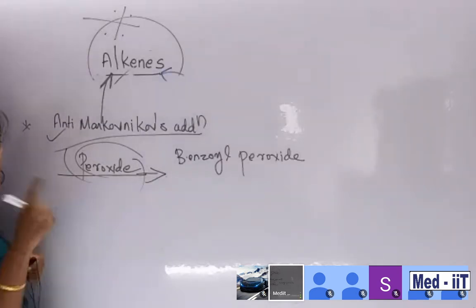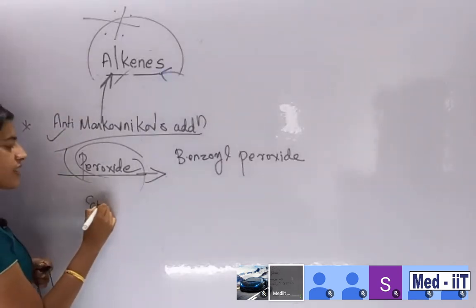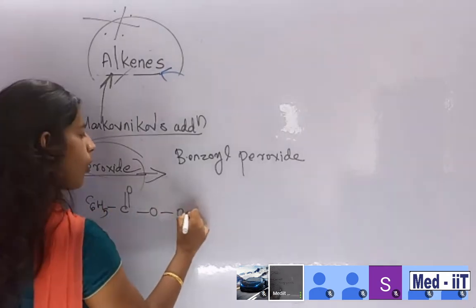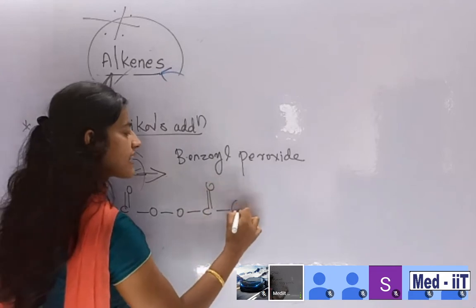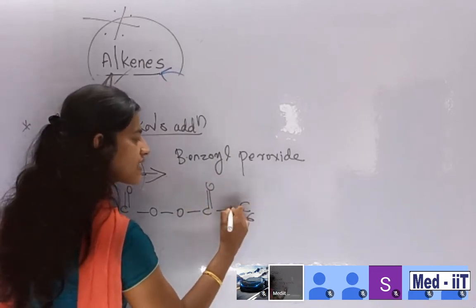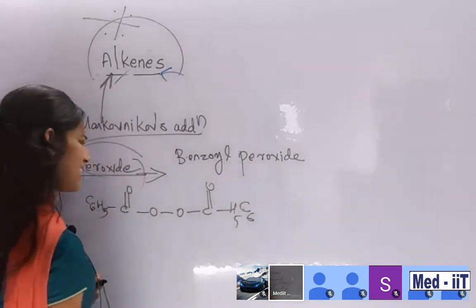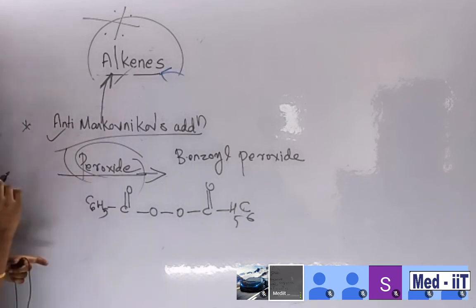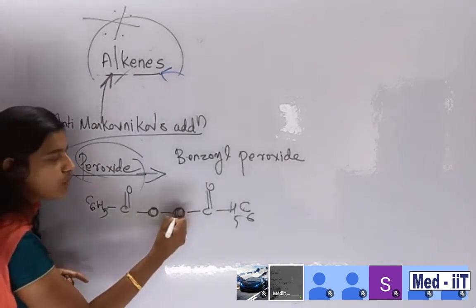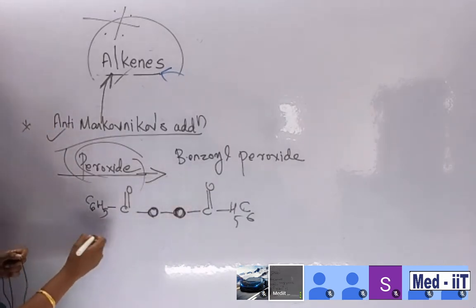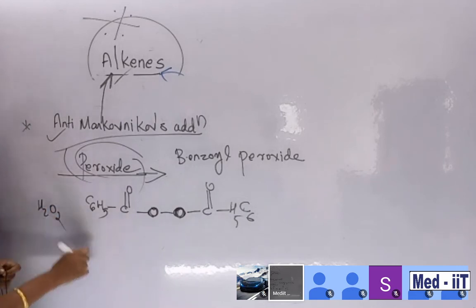Benzoyl peroxide is C6H5-C(=O)-O-O-C(=O)-C6H5. C6H5 represents the phenyl group. This is benzoyl peroxide. Peroxide means two oxygens together. This type of compound includes hydrogen peroxide. You are familiar with hydrogen peroxide, H2O2.